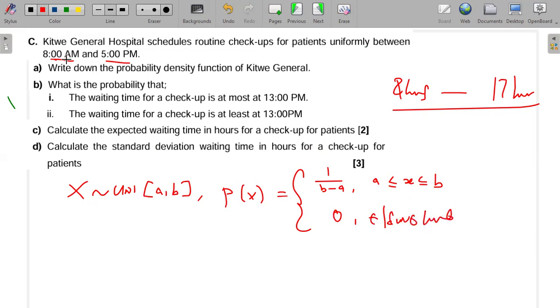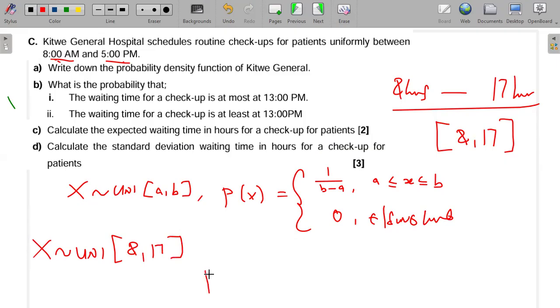Now here they have said between 8 and 17 hours, so my interval is 8 to 17 hours. Here I'm going to say X follows a uniform distribution with A being 8 and B being 17.